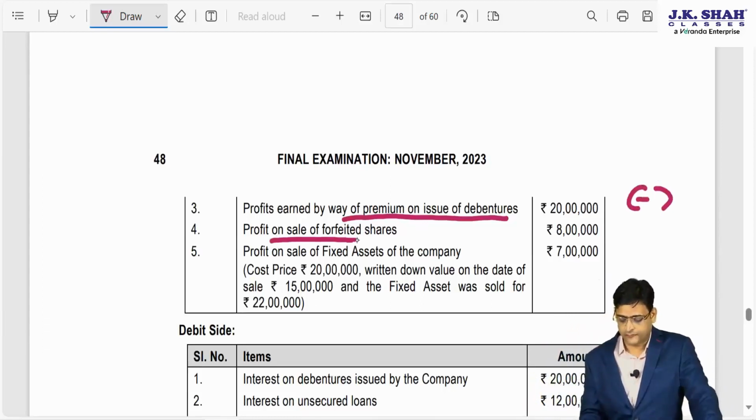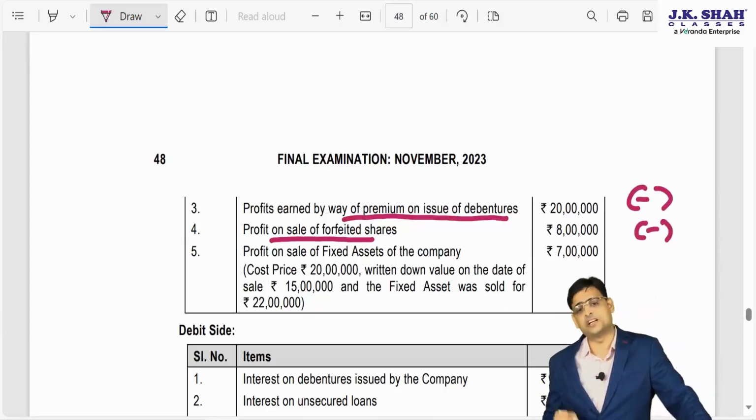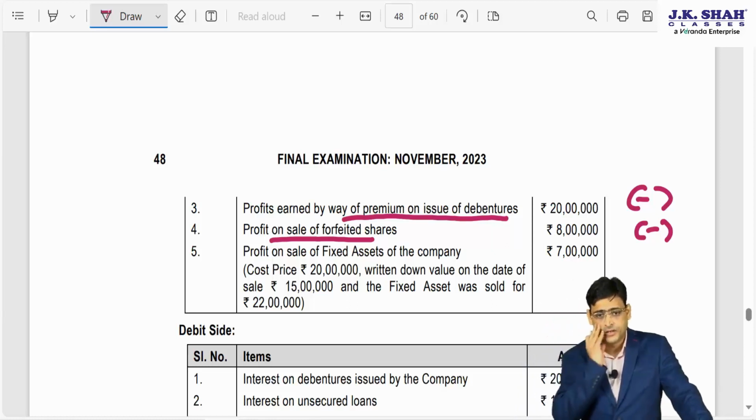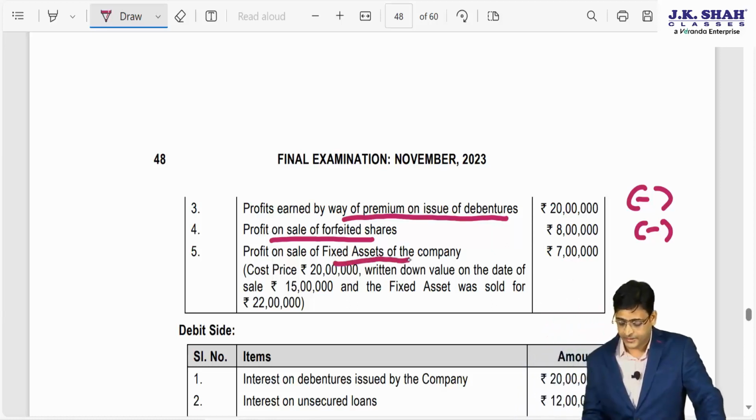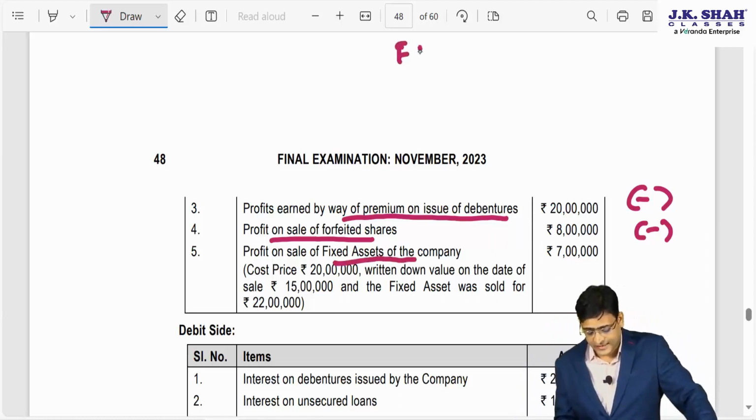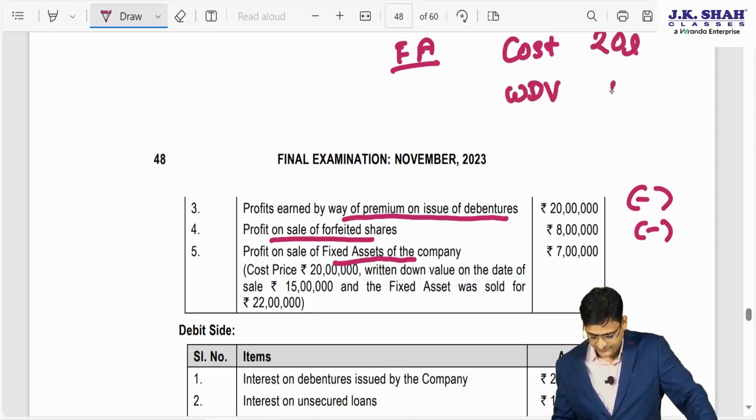Profit on sale of forfeited shares. Even this cannot be taken as an income. Since they have already taken this as an income, we have to reduce this. Profit on sale of fixed assets of the company. Now they are saying a fixed asset has been sold. The cost of the fixed asset is 20 lakhs. WDV is 15 lakhs.